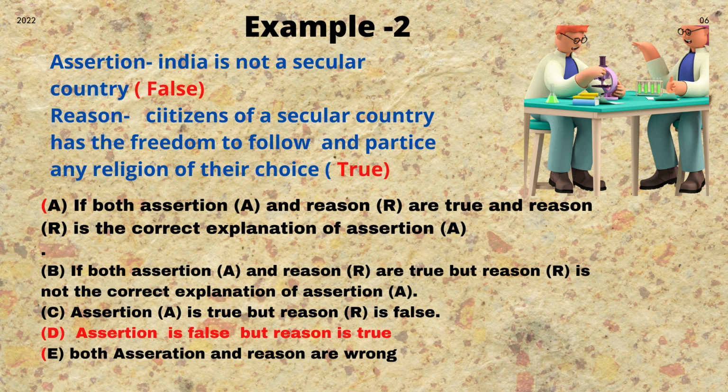Option B, again assertion and reasoning are true. Throw it off. Option C. Assertion is true, reasoning is false. Go back to your question. What have you written there? Assertion is false, reasoning is true. This is not the one I want. Go to option number 4.